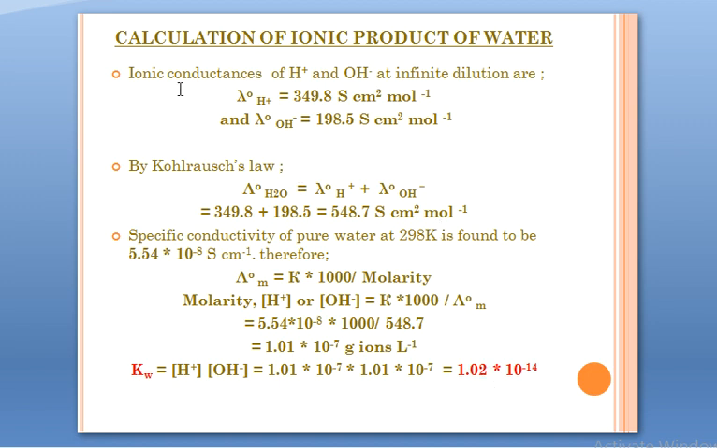Let's see. Now, the ionic conductance of H positive and OH negative at infinite dilution is given here. We have the specific known values: lambda naught H positive is 349.8, lambda naught OH negative is 198.5 Siemens centimeter square per mole. Now, by Kohlrausch's law, what will be the molar conductivity at infinite dilution of water? It will be the summation of these limiting ionic conductivities. When we do that mathematics, lambda naught of H2O comes out to be 548.7 Siemens centimeter square per mole, right?